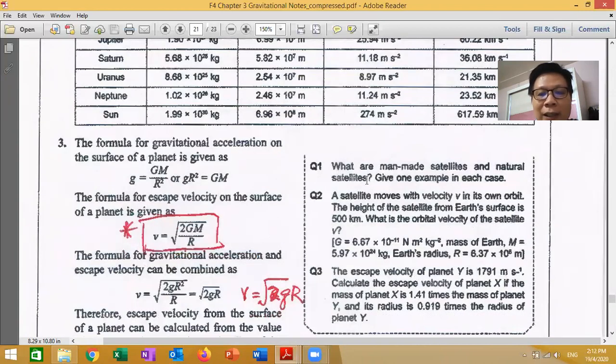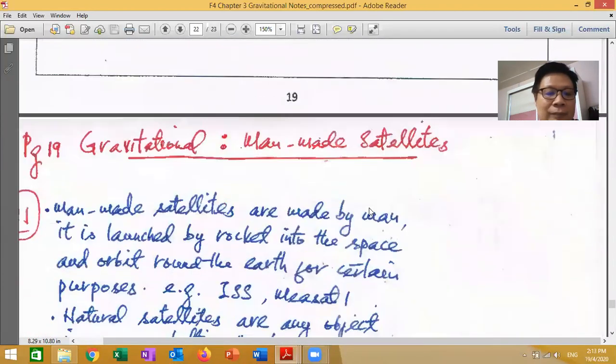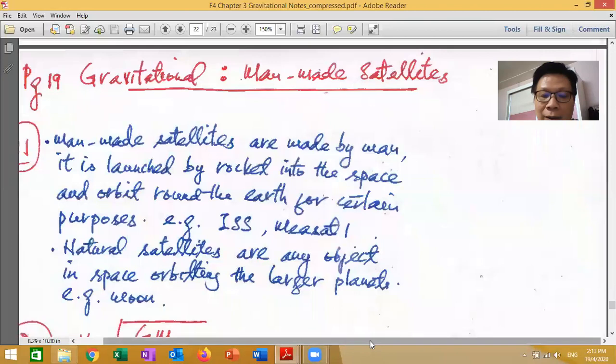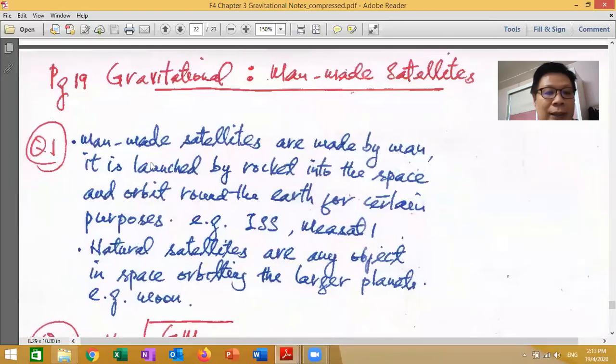Look at the questions. What are man-made satellites and natural satellites? Give one example. See the answer, which I already prepared here. Man-made satellites are made by man, launched by rocket. You must have a rocket to bring them up into space and orbit around the Earth for certain purposes.